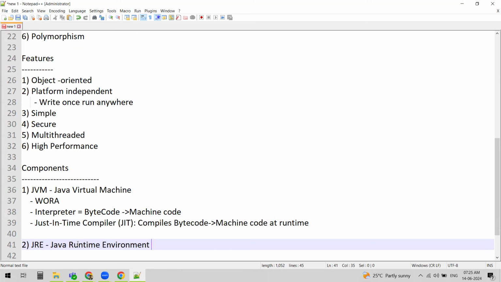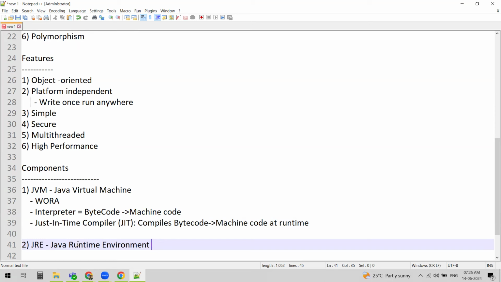Say, for example, some application has been developed in Java. It will be released, right? So you get that product or application and install it on your machine. If you install an application which is developed in Java, and you want to run it, then you definitely need the Java Runtime Environment.